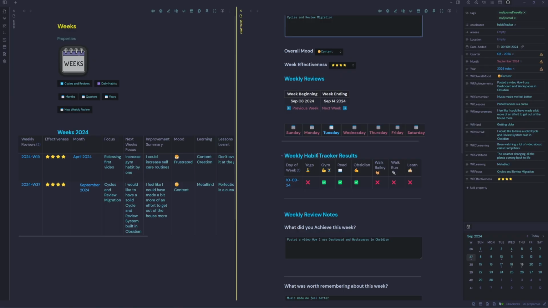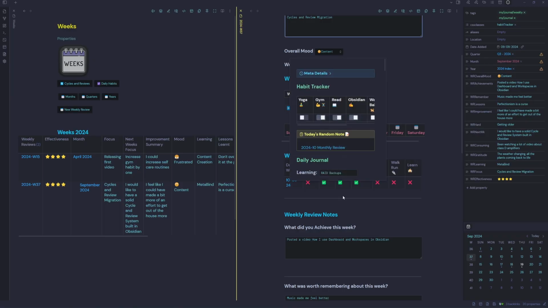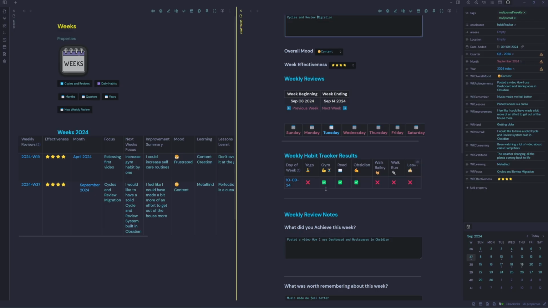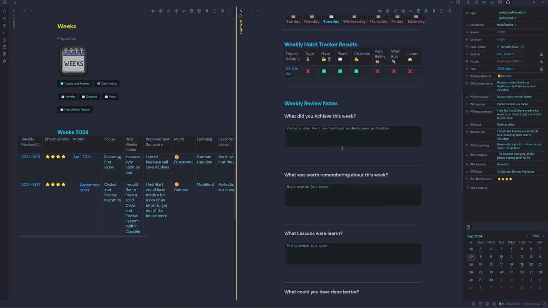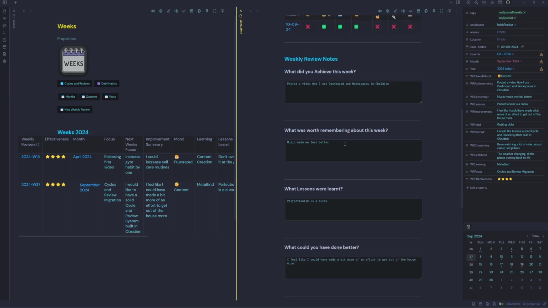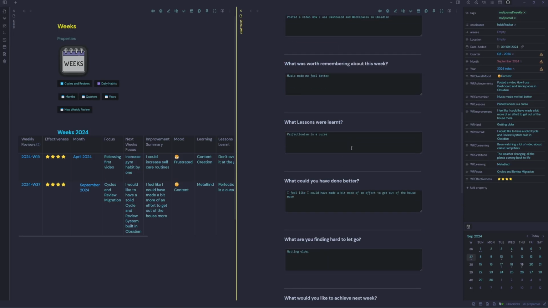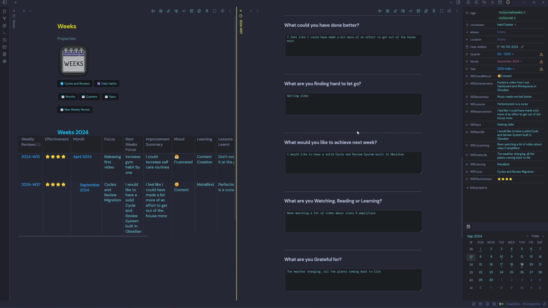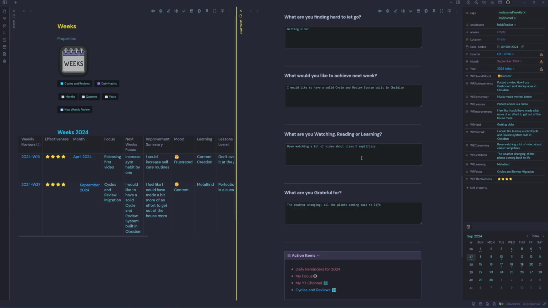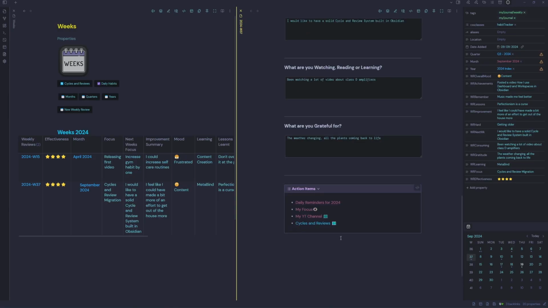And then we've got a little weekly habit tracker, which tells us what habits we completed on the 10th of September. So we had gym, reading, Obsidian. Then we have a few notes here for our weekly review, such as what did we achieve this week, what was worth remembering, what lessons were learnt, what could you have done better, what are you finding hard to let go, what would you like to achieve next week, what are you watching, reading, or learning, and what are you grateful for? At the bottom, I've just got some action items to link to some daily reminders, my focus, my YouTube channel, to cycles and reviews.